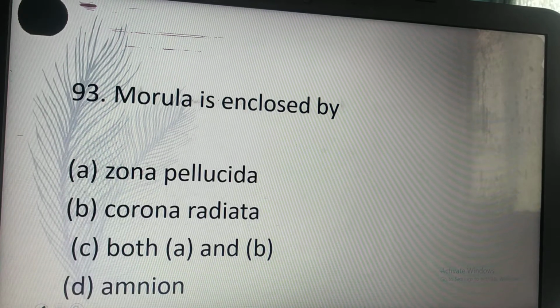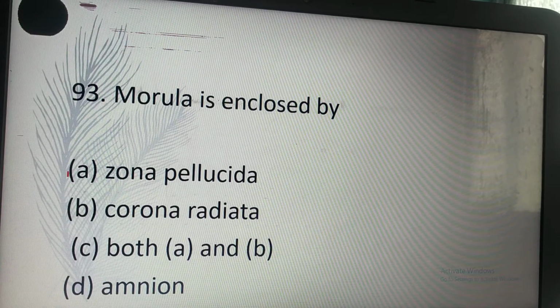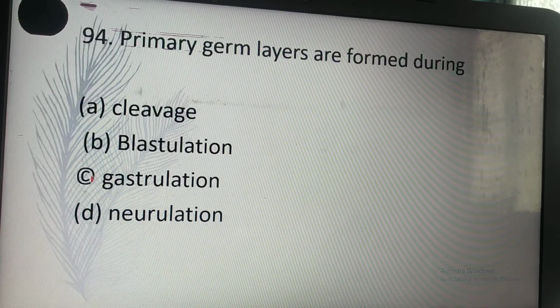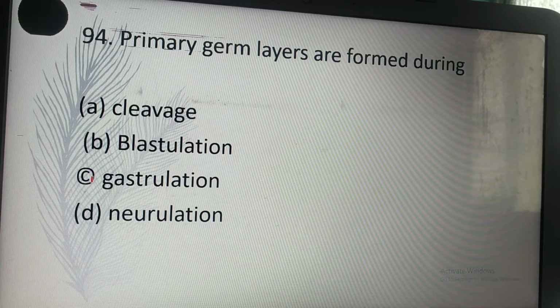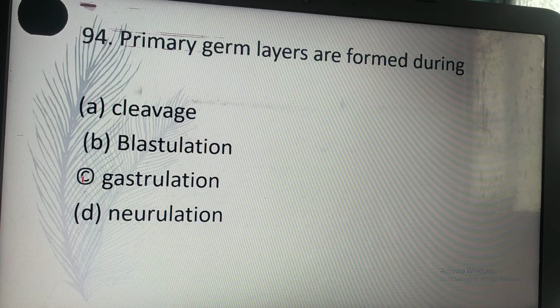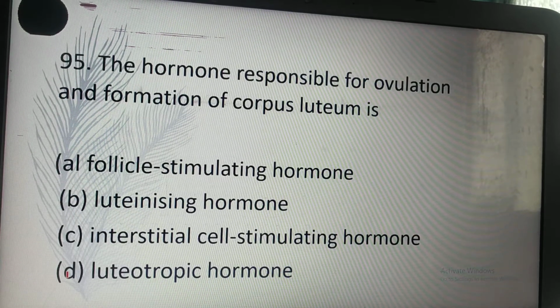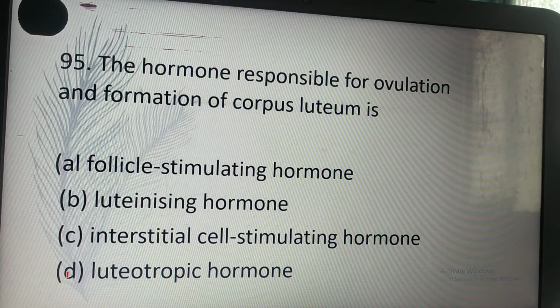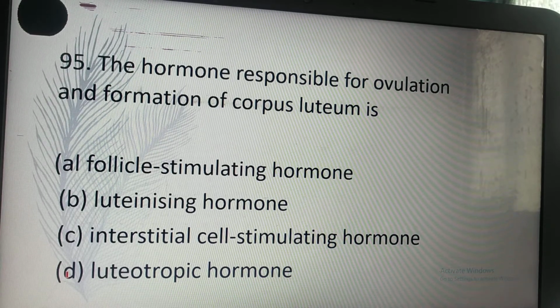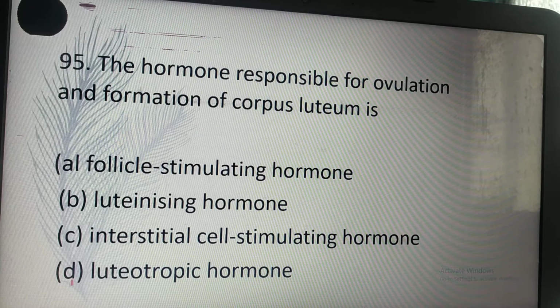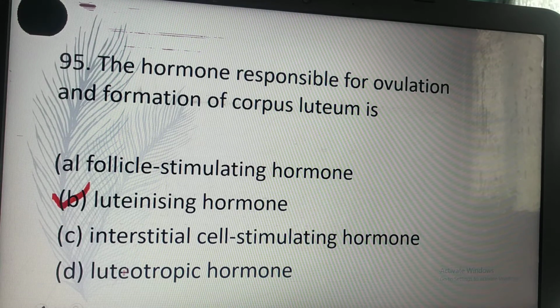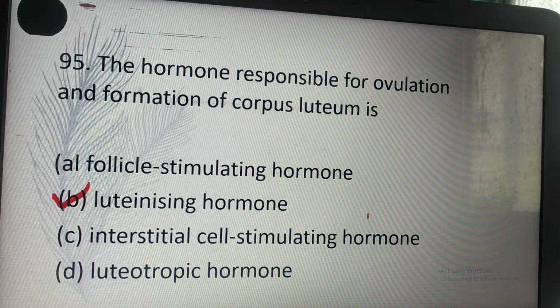Morula is enclosed by zona pellucida. Primary germ layers are formed during C. Gastrulation. The hormone responsible for ovulation and formation of corpus luteum is luteinizing hormone. B is the correct answer for this.